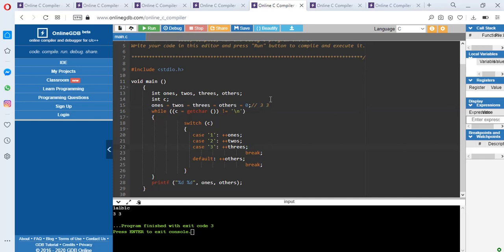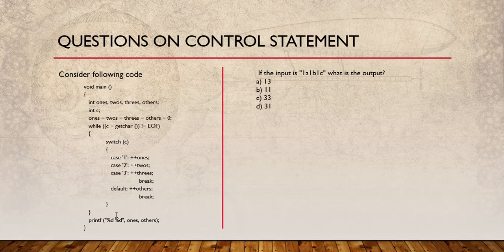So this is what has happened. Now when I clicked enter, this while loop has been exited, and this statement has been printed, 1s and others. So the correct answer would be 3, 3 here. This was also a simple question.